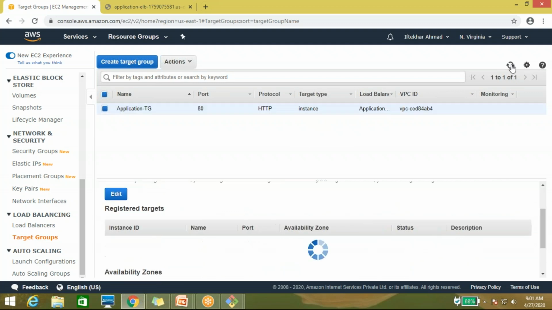Once it's healthy, then only you can access it.